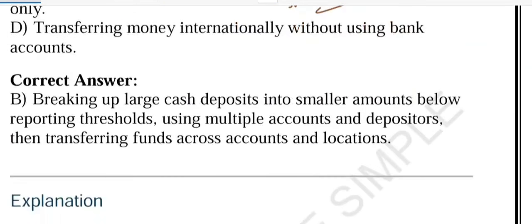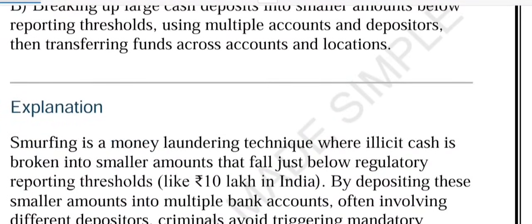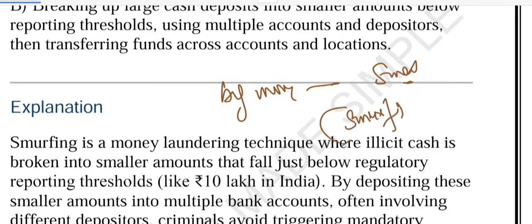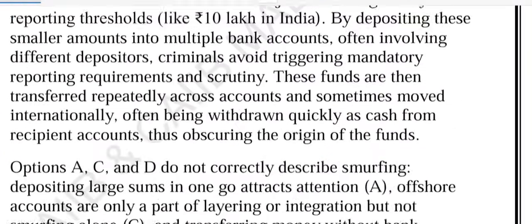So what we learn from this discussion is that smurfing is breaking big money. You have big money and you break it down into small money, right? And then to dodge the reporting rule, it is done using multiple accounts and multiple people. These people are called smurfs. That's why this process is called smurfing. And frequent transfers. The aim is to hide the money trail and avoid detection by the regulators.